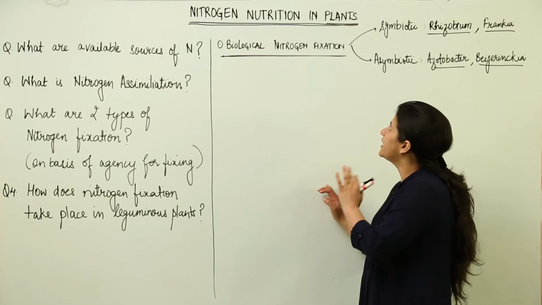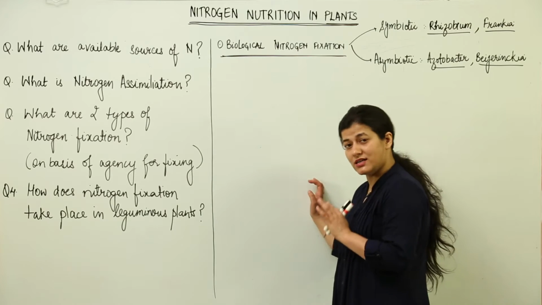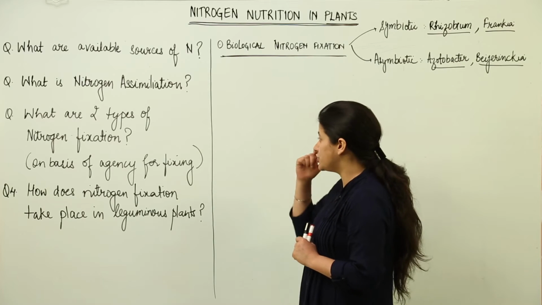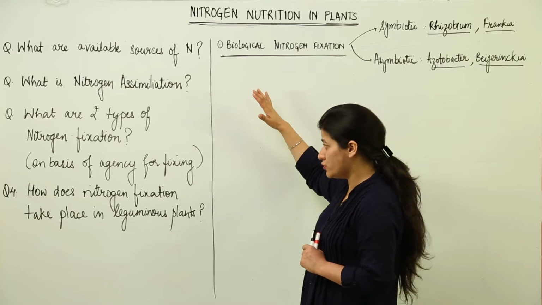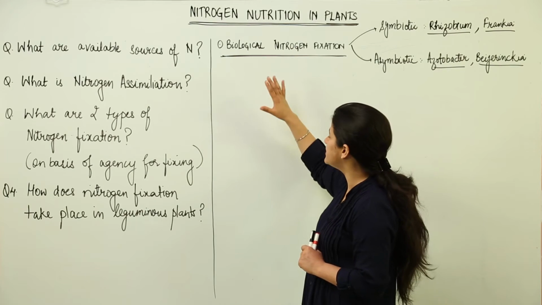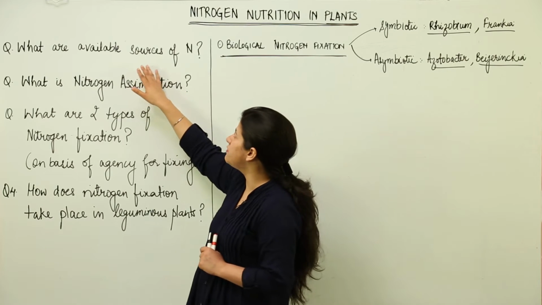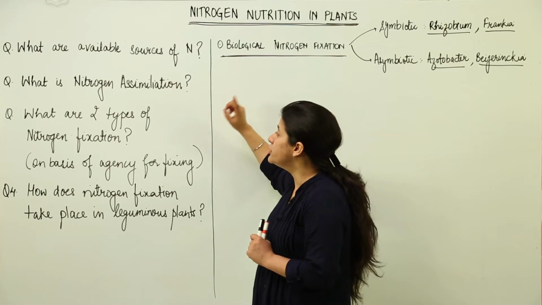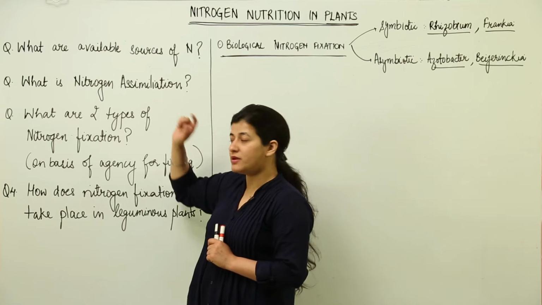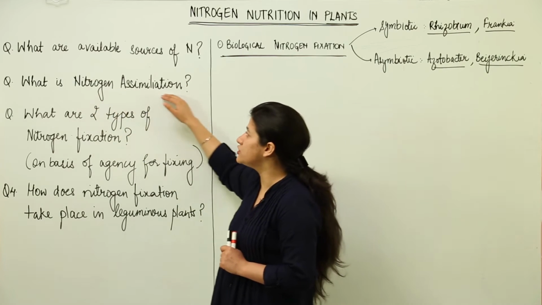So we are going to study nitrogen nutrition in plants, and this is the last topic that we have in mineral nutrition. There are a few questions that we need to answer by the end of this topic. What are the available sources of nitrogen, how is this nitrogen available to the plants? Once it is available, how would nitrogen assimilation take place?